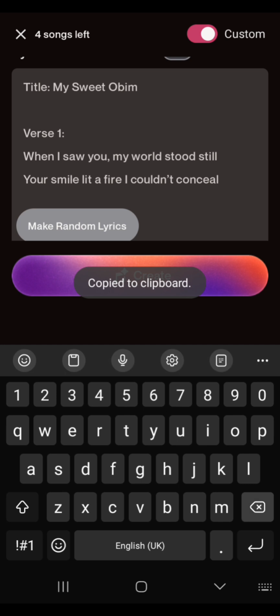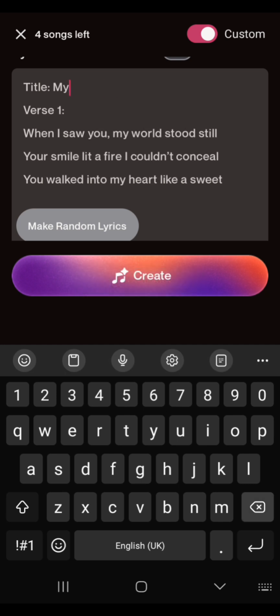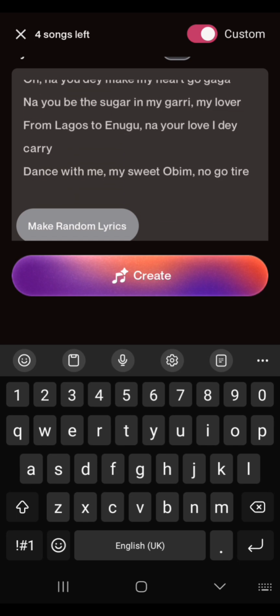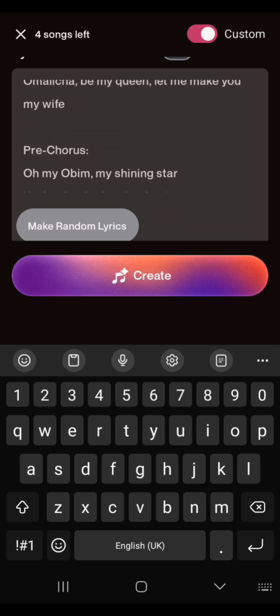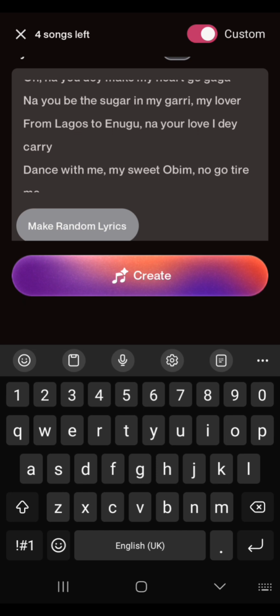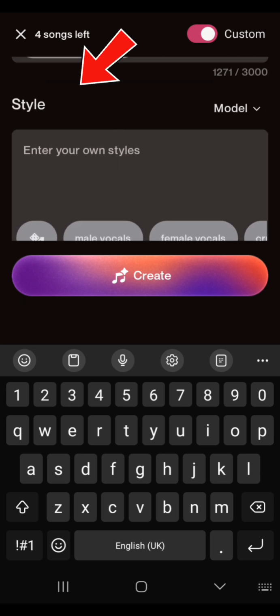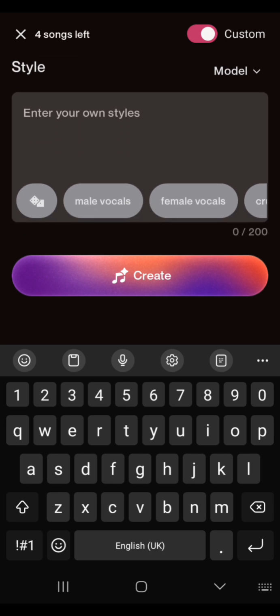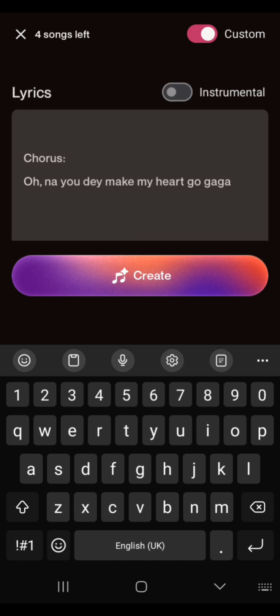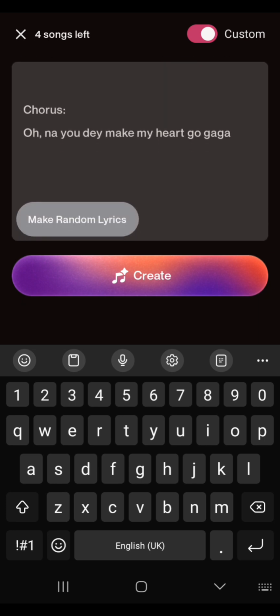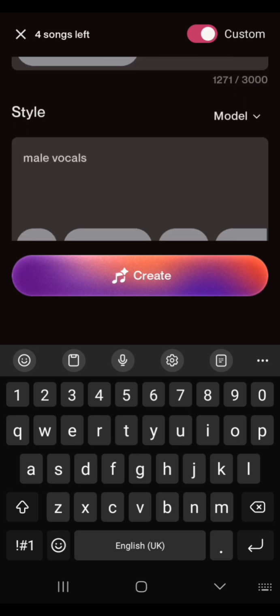Now I'm going to delete the title from this body text. Make sure you go through your prompt to be sure that it is well edited. Now you're just going to scroll down, come here under style, and enter your own styles. So you're just going to click maybe a male voice. Yeah, let's use a male voice for this song. I think this song is more about a guy singing for the love of his life and all that.